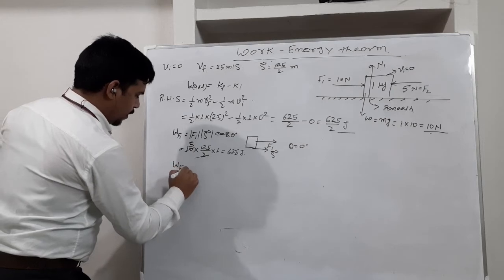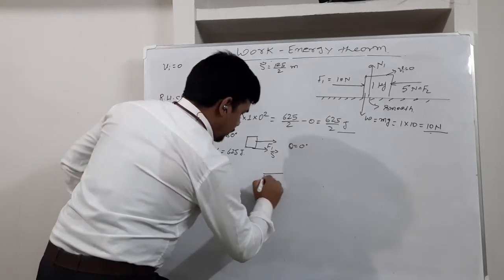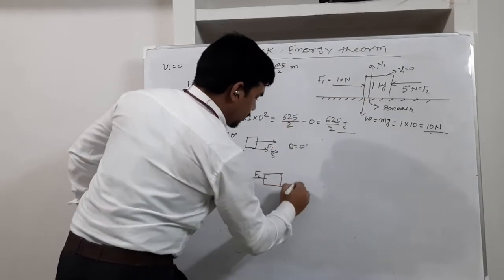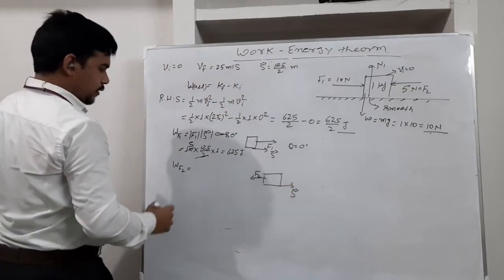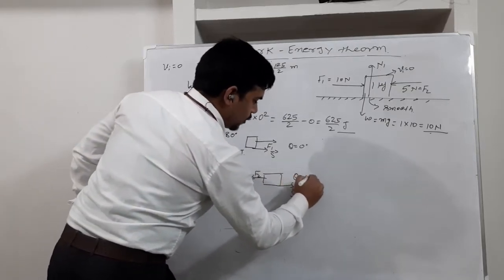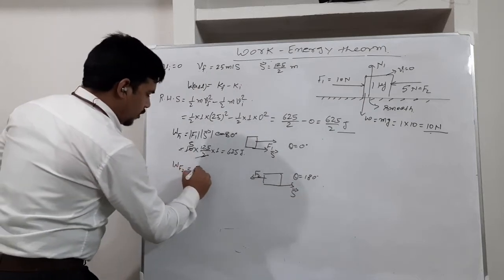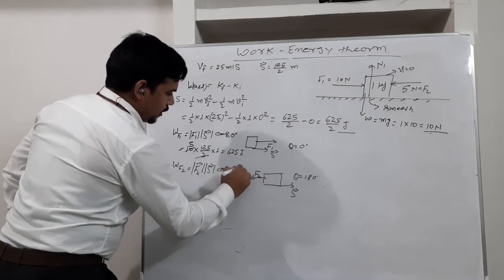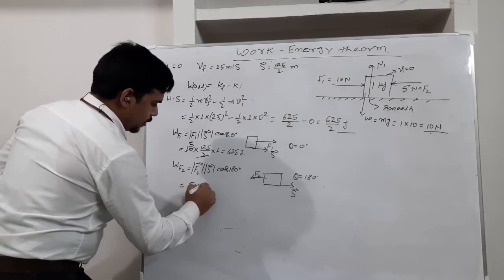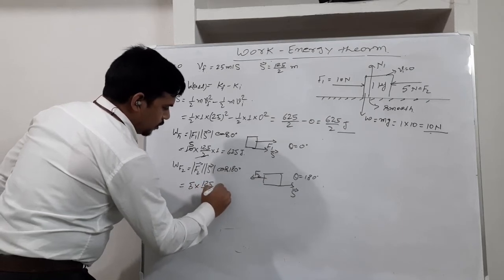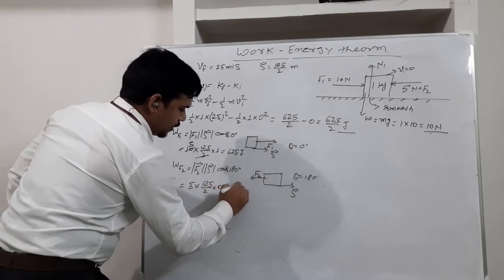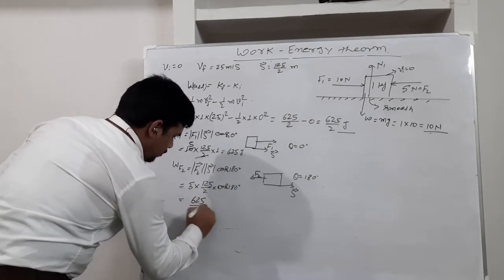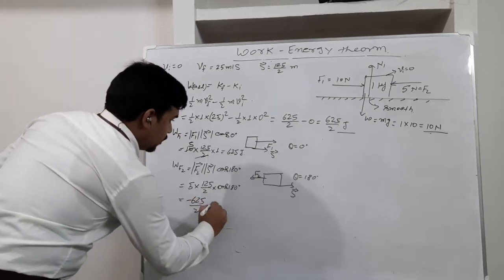Work done by F2, if I write. Now you can see for the F2 on the block, F2 is acting in the left direction, 5 Newton is acting in the left direction, but displacement happens in the right direction. So the angle theta will be 180 degrees. So I will write mod F2 mod S cos 180 degrees. F2 is 5 Newton, displacement 125 by 2, cos 180 degrees is minus 1. So this will come to minus 625 by 2 joules.